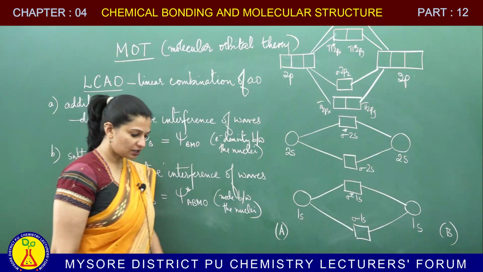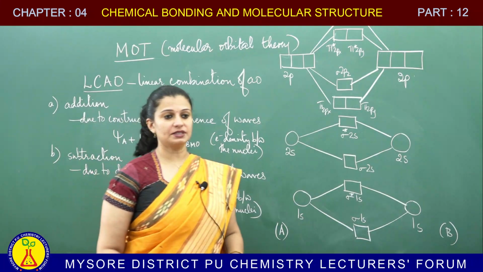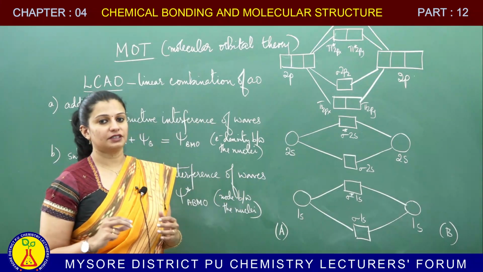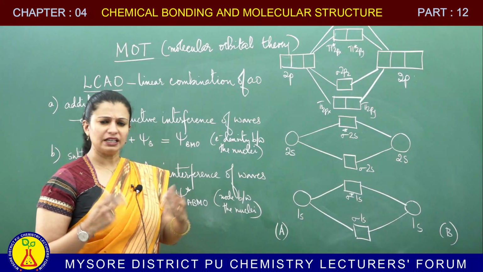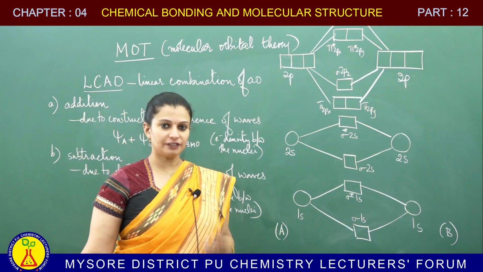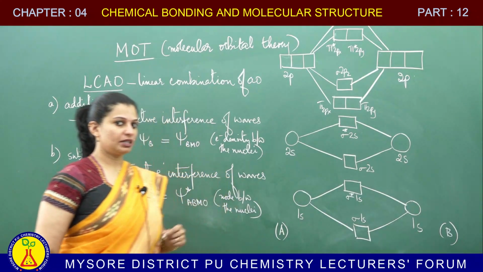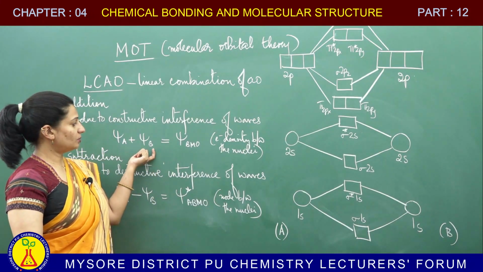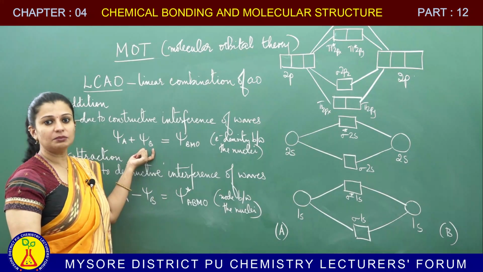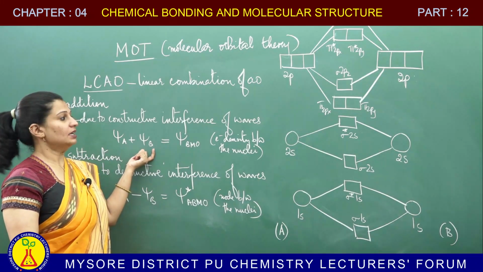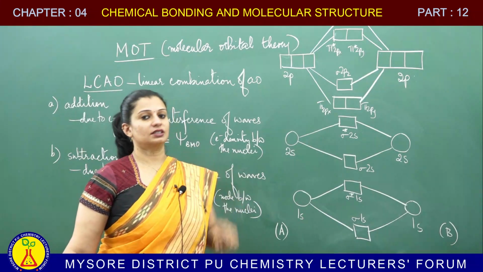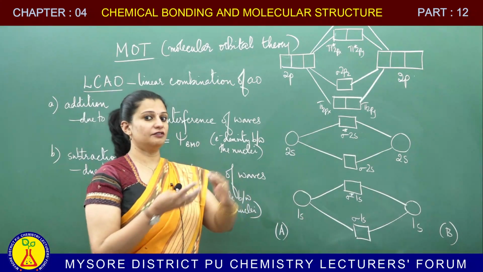Now, you must have heard of interference that happens to waves. In case of addition, constructive interference of the 2 waves will take place. Atomic orbital is nothing but the wave function. So, if I take the atomic orbital of atom A as psi A and the atomic orbital of atom B as psi B, they are nothing but the wave functions of the two atoms. Psi A and psi B will undergo constructive interference, meaning they will reinforce each other.